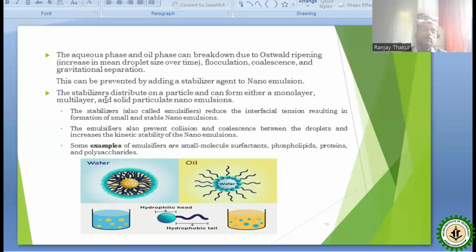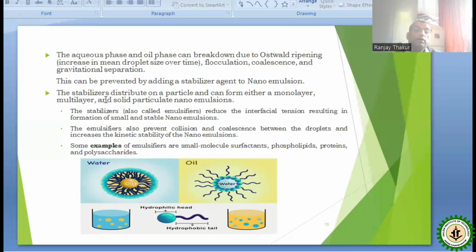The major function of this emulsifying agent is to keep both the hydrophilic and hydrophobic parts bound together and prevent their separation. So nanoemulsions function as an emulsifying agent, and that works in the development of different food products.